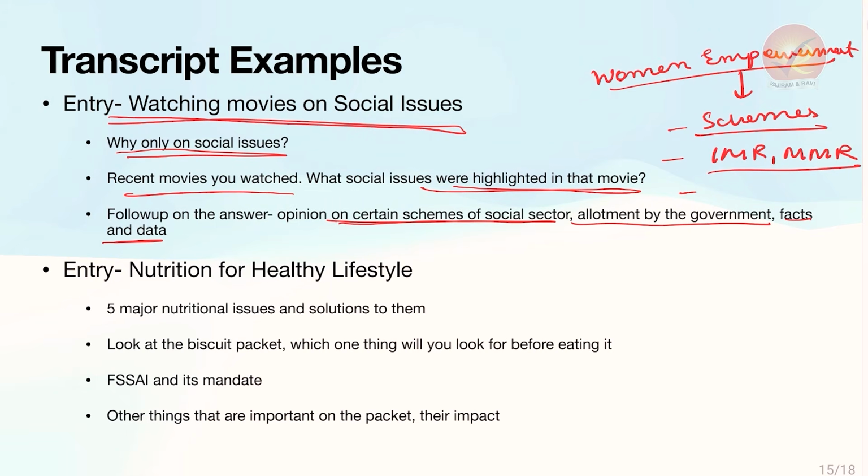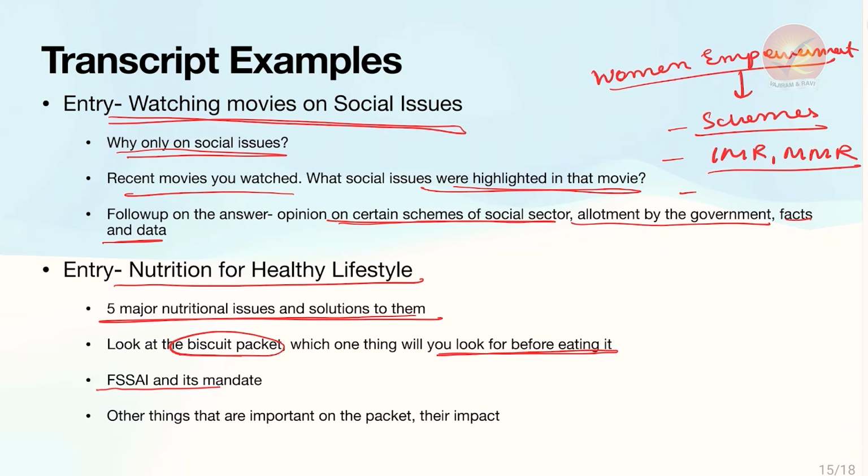The next entry is nutrition for a healthy lifestyle. Five nutritional issues and solutions to them. This was one of the questions. Look at the biscuit packet. Which one thing will you look for before eating it? This is actually a very practical way of looking at whether this person actually follows nutrition. The interview panel handed over a biscuit packet to the candidate and asked which of these things they would look at first before deciding whether to eat it. And then FSSAI and its mandate, other things that are important on the packet and their impact.